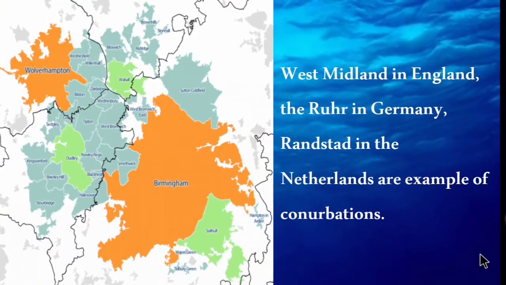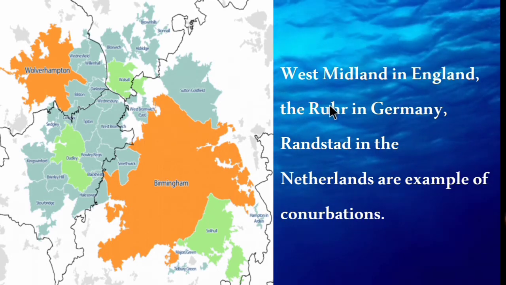So let's see one example for conurbation. West Midland in England, the Ruhr in Germany, Randstad in the Netherlands are examples of conurbations.